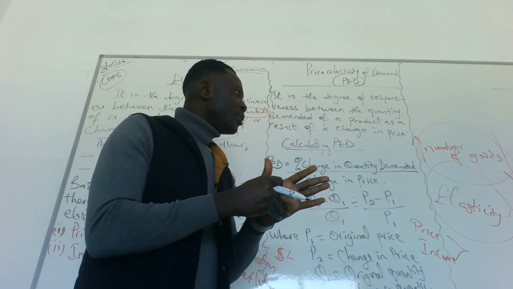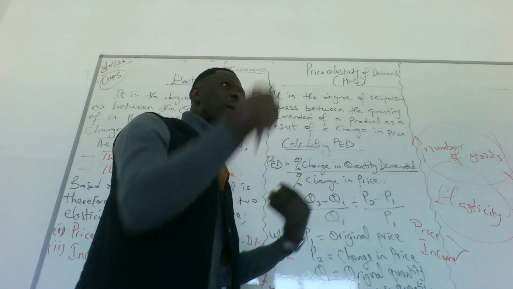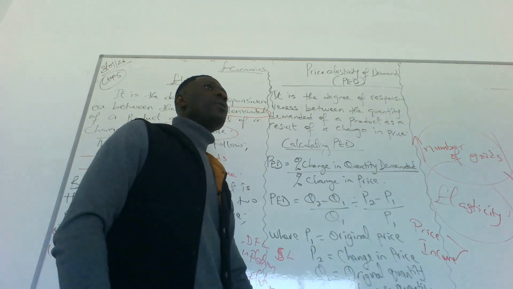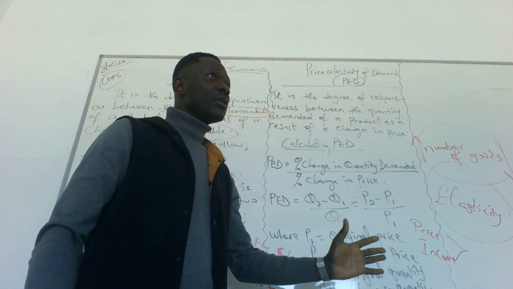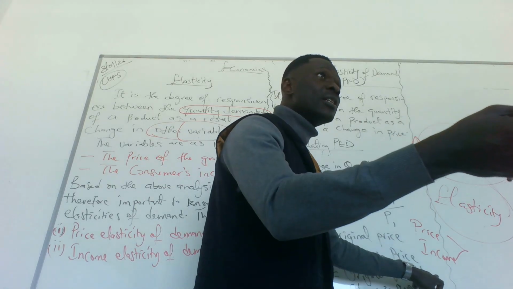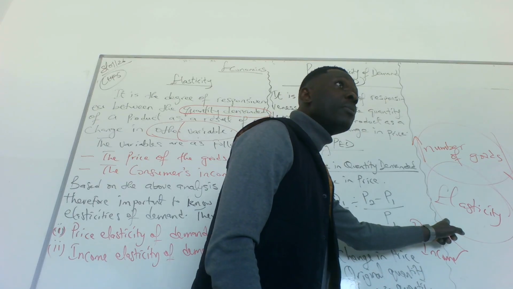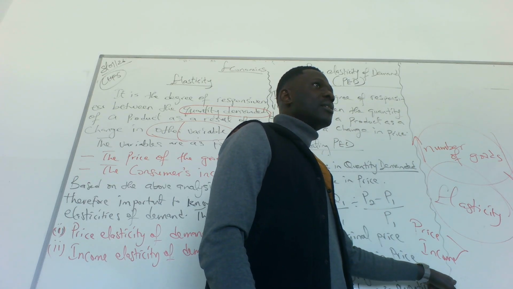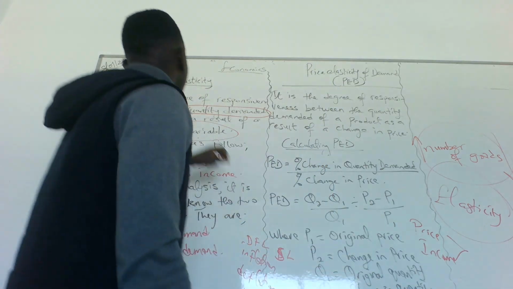You can't give what you don't have, right? So it simply means you can only spend the amount of money you have. So your consumption is based on your income sometimes. Your consumption can also be based on the price of the product. Whatever you consume, you have to pay for it, yes or no? So if you are paying for it, it simply means either you have the money to pay for it or the price is cheaper for you to buy. It's affordable. Do we get it? So your response towards these changes is called elasticity.